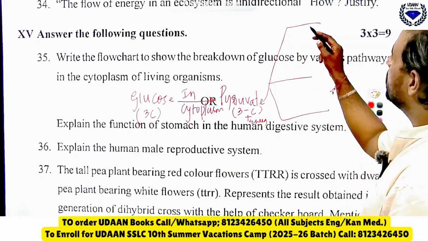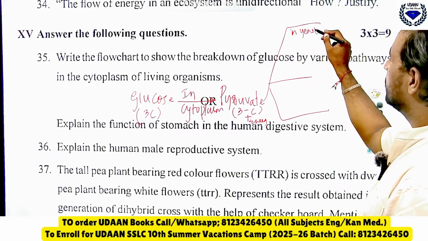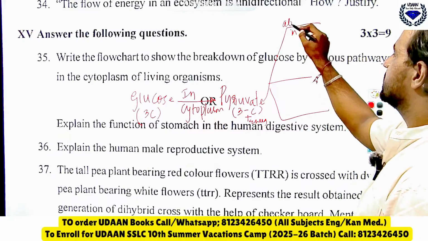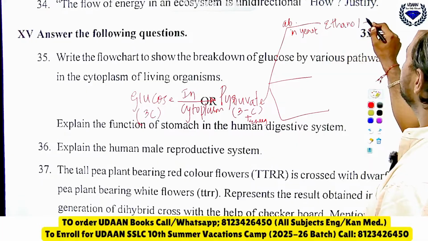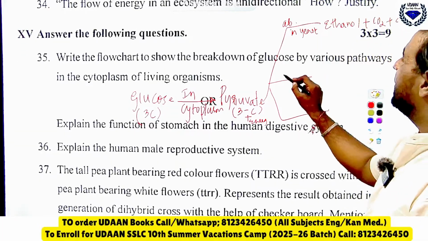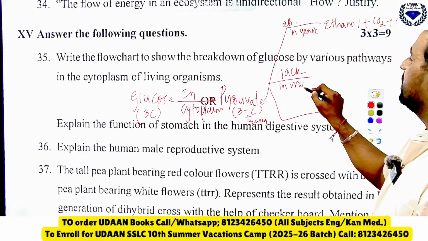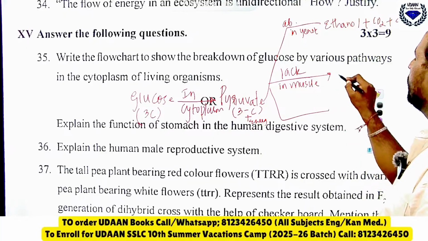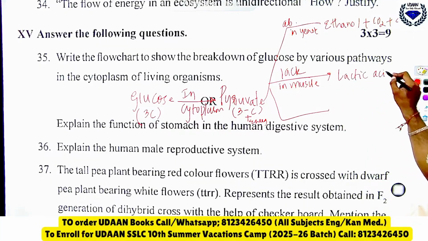There are 3 fates. Suppose it is in yeast cells in complete absence of oxygen, it will form ethanol plus carbon dioxide plus energy. Then similarly in lack of oxygen in muscle cells, it will form lactic acid plus energy.